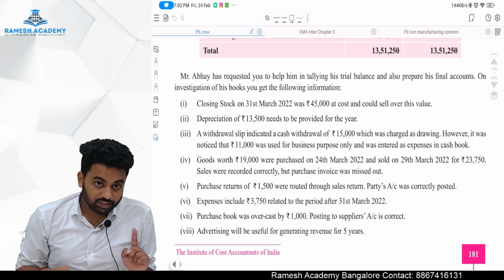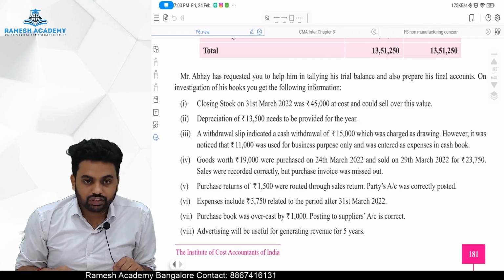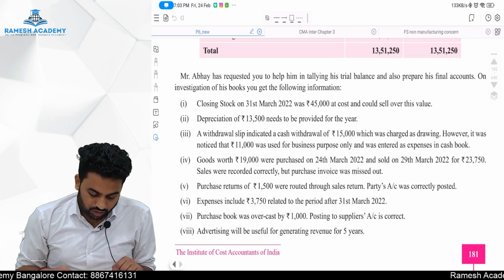One more mistake. Goods worth rupees 19,000 were purchased on 24th May and sold on 20th for so much. Sales were recorded correctly, but the purchase invoice was missed. So sales we recorded, but purchase we didn't record. We have to record it.